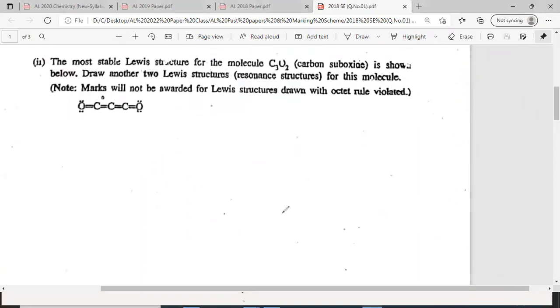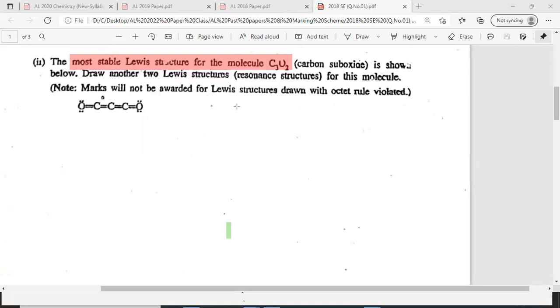Number 2. The most stable Lewis structure for C3O2. Normally there is only one most stable Lewis structure. In this paper they have asked for the most stable Lewis structure for C3O2. They have given one here. Draw another two Lewis structures for this, that means resonance structures. When there is a possibility of drawing more than one Lewis structure, we call them resonance structures for this molecule.